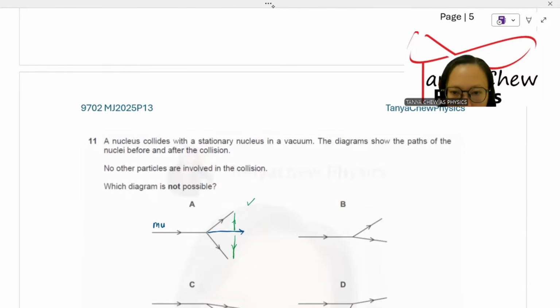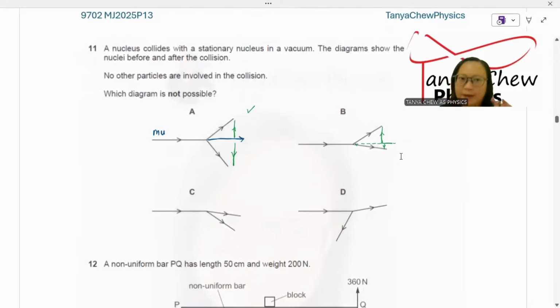B, okay, horizontal direction. I want my vertical direction to be equal to 0. So let us see. I will just draw this horizontal line first. This is a vertical direction, and this is the upwards direction. It's balanced by the downward direction. Don't bother about the length of my arrows because one mass could be larger than the other mass. Remember, I just want to find the balance. I just want to use the easiest way to see first. If it doesn't work with the easiest way, I have to involve a little bit more complicated calculation to find the correct answer. So upwards is balanced by downward. It seems like yes, that is possible.